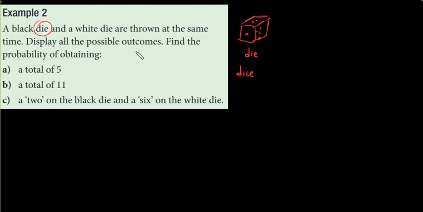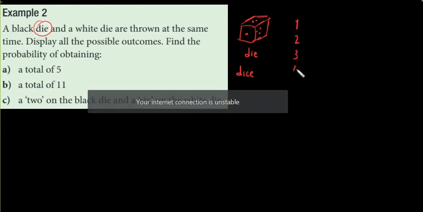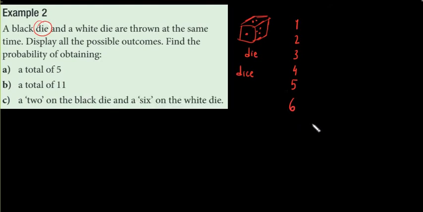All right, so display all the possible outcomes. We have a black die and we have a white die. We have 2 dice. We are going to throw 2 dice and find the possible outcomes. So here I'm going to write the numbers on the black die. What do we have on the black die? We have 1, 2, 3, 4, 5, and 6. And here I'm going to write the numbers on the white die. The same numbers. We have 1, 2, 3, 4, 5, 6. Okay?